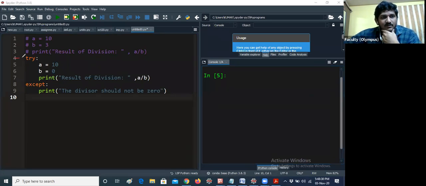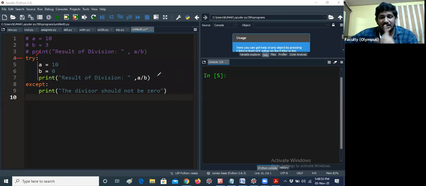This is the try block. The block means this is the area, and you are putting a colon here. Here a equal to 10, b equal to 0, print the result of division a by b. Whenever it gets 10 by 0, it gets an exception. Exception means it is displaying an error, which means the program is wrong.